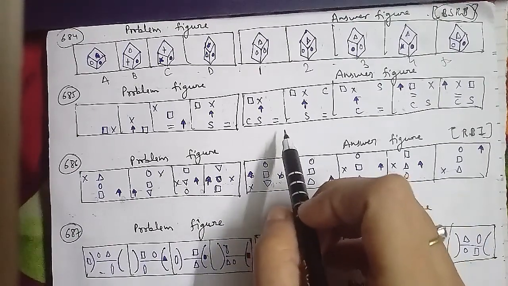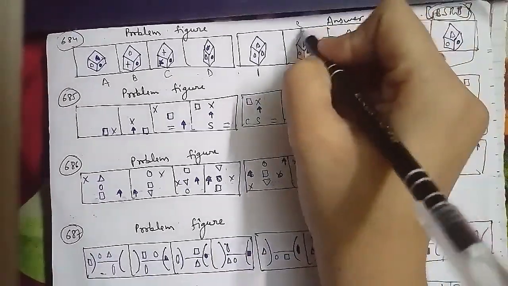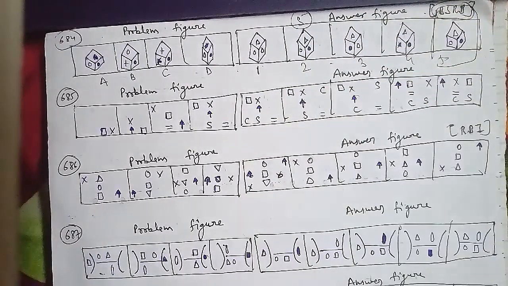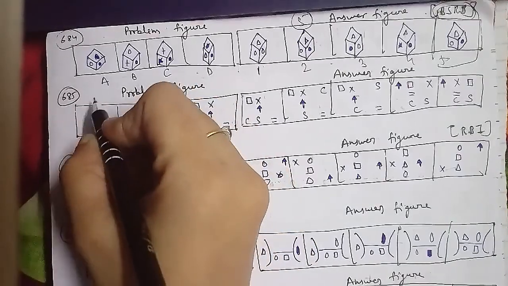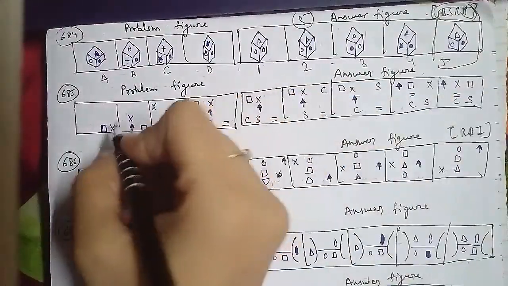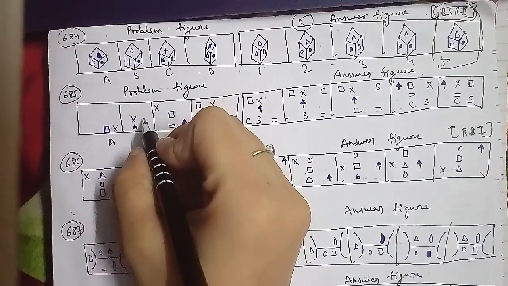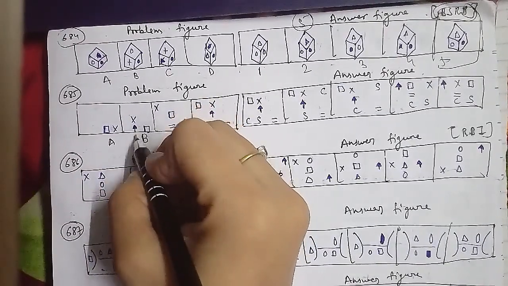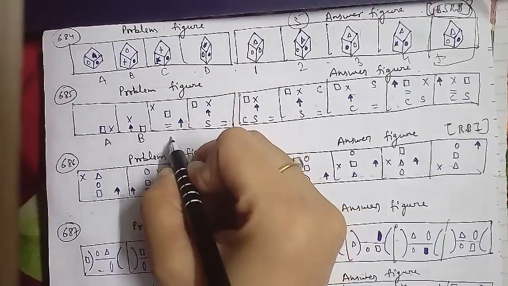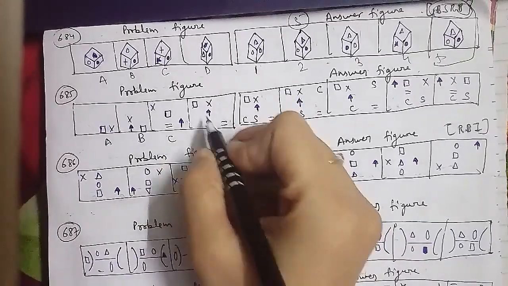Let's go ahead with another question, which is the 685th question of the session, with its problem figures and answer figures. In problem figure A, we have a rectangle and a cross. In figure B, we have a cross, an arrow and a rectangle. In figure C, we have a cross, a rectangle, an equal sign and an arrow. In figure D, we have a rectangle, a cross, an arrow, an S and an equal sign. We also have answer figures 1, 2, 3, 4 and 5.